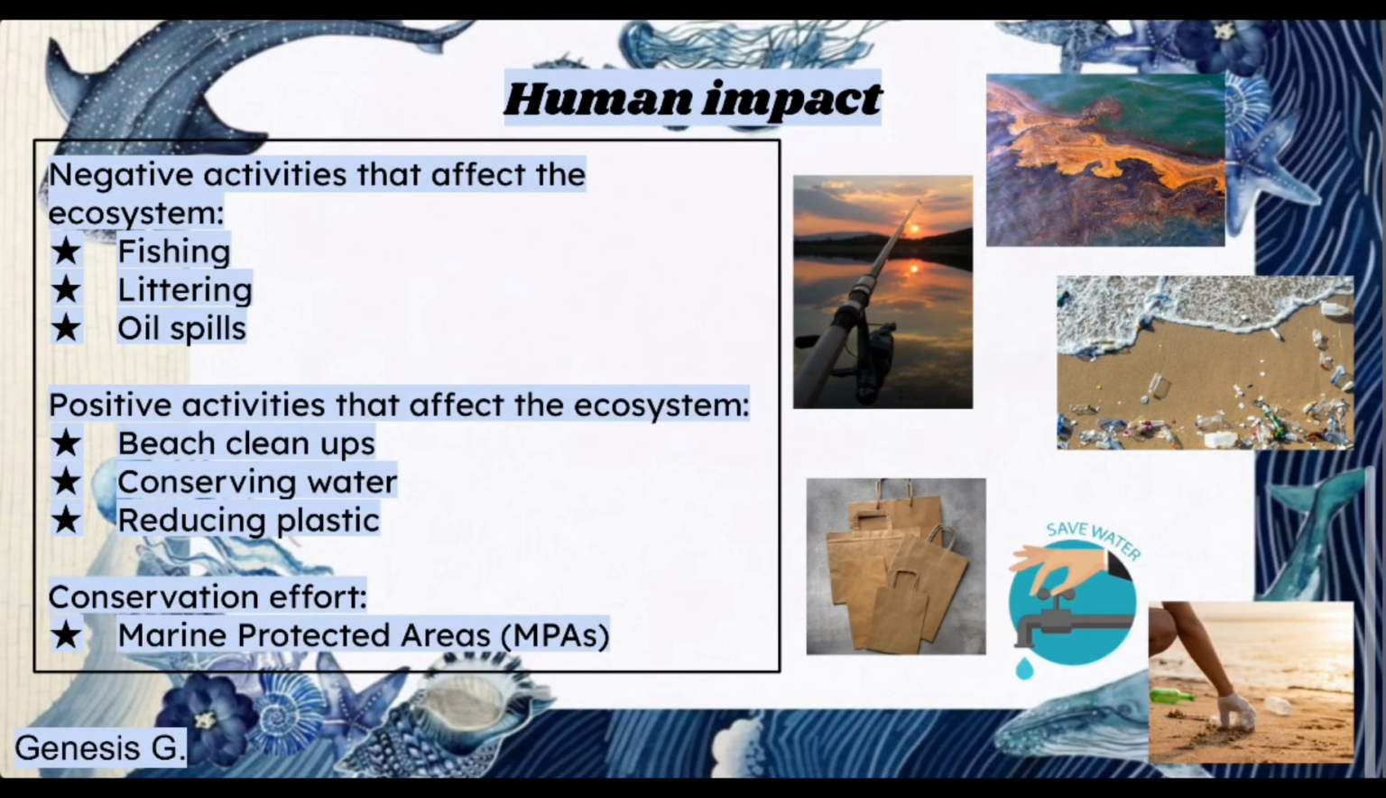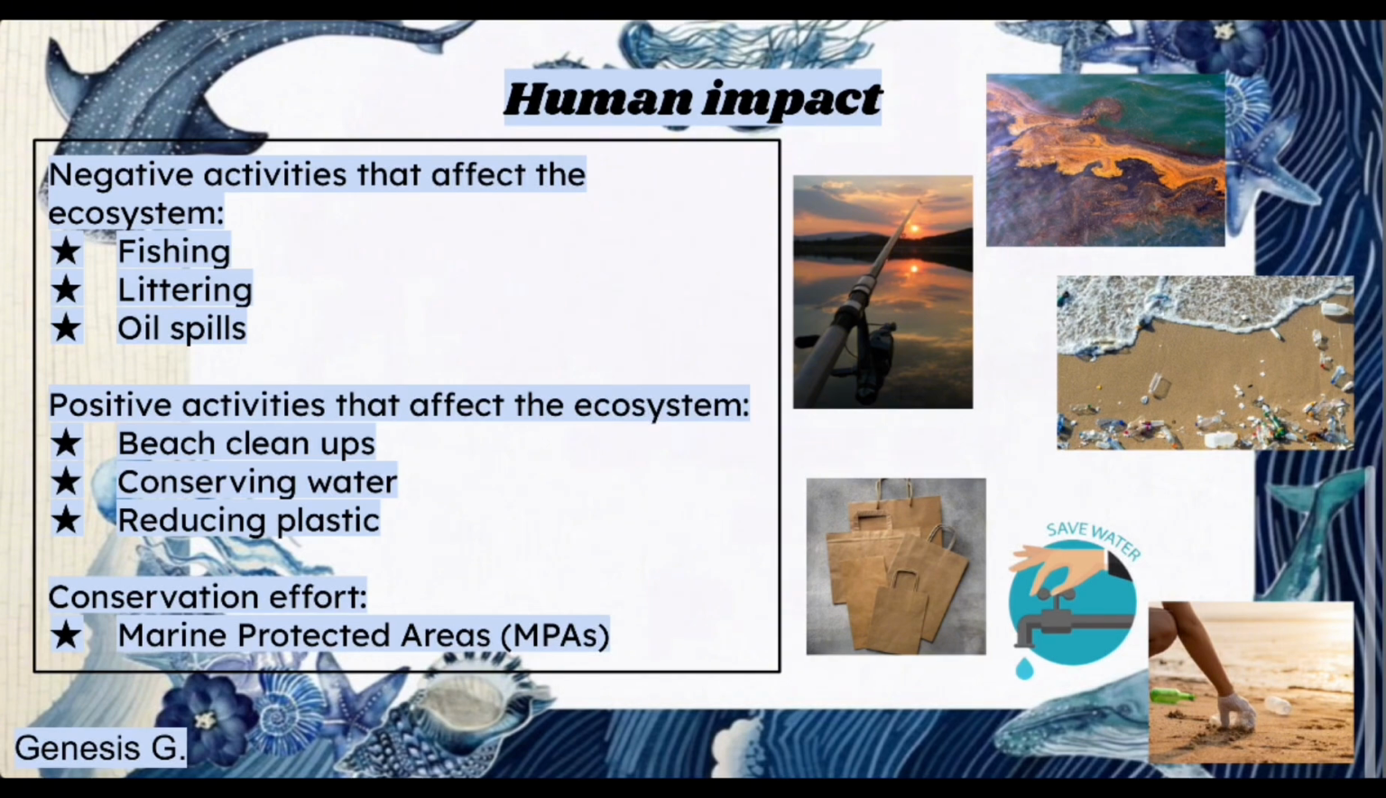Humans impact many things around them. One example is the ocean. Fishing, littering, and oil spills all negatively impact this environment and are what kill organisms living in it. Beach cleanups, conserving water, and reducing plastic are all examples of what humans do that positively impact the ocean's environment and the organisms' living status.